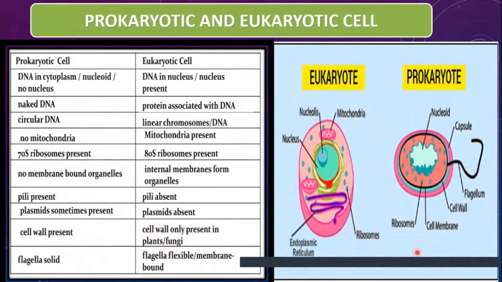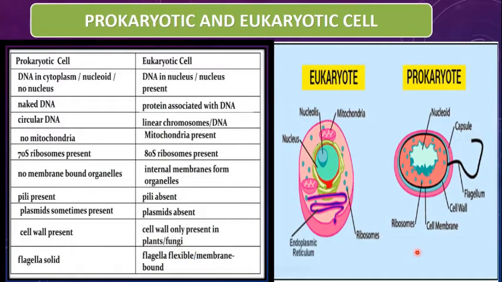Now children, based on origin, cells are of two types, that is the prokaryotic and the eukaryotic cells. Prokaryotic cells means the primitive cells, the old cells which were developed first, and they are found in the bacteria.